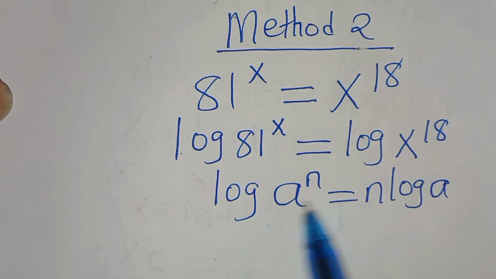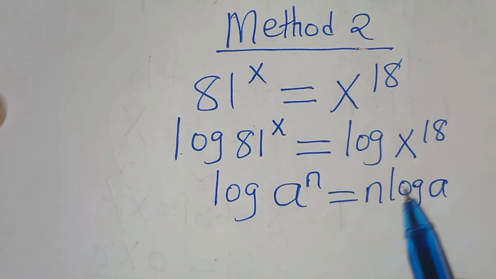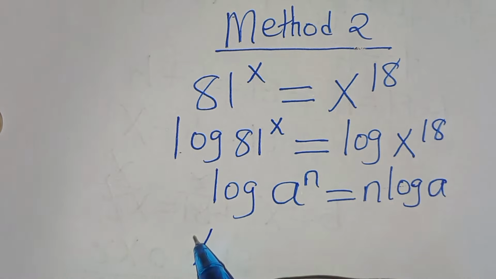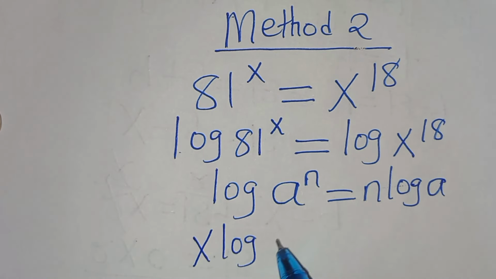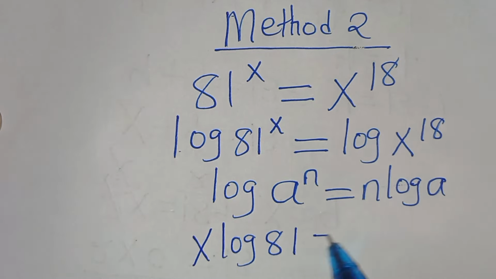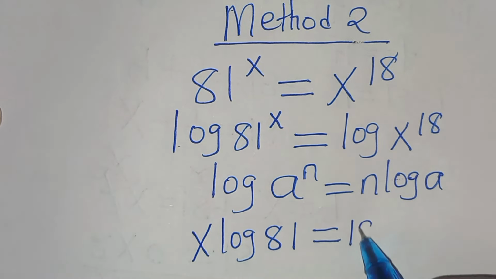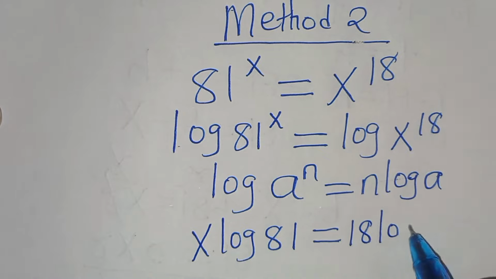Now applying this power rule property of logarithm, we can express log 81 to the power of x as x log 81. This is equal to log x to the power of 18, which becomes 18 log x.